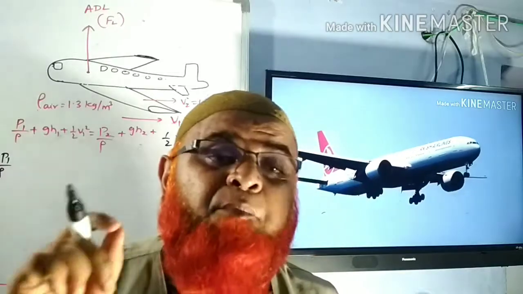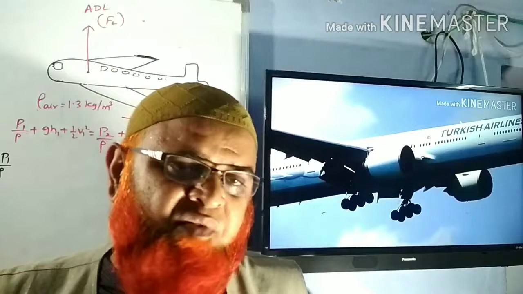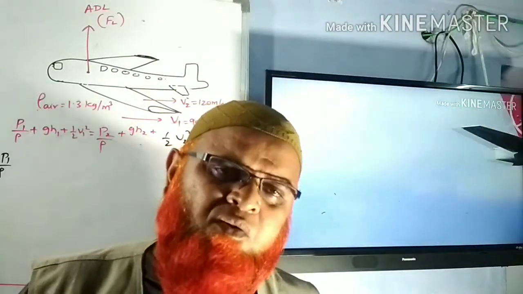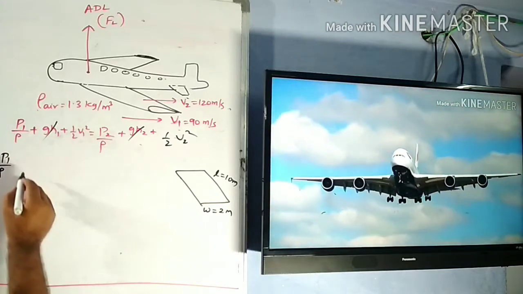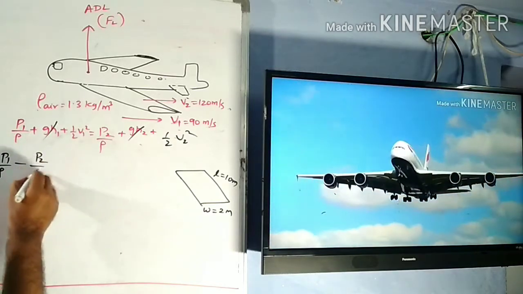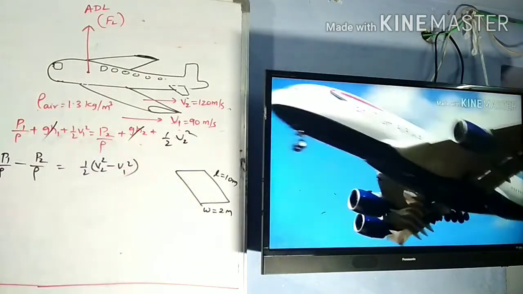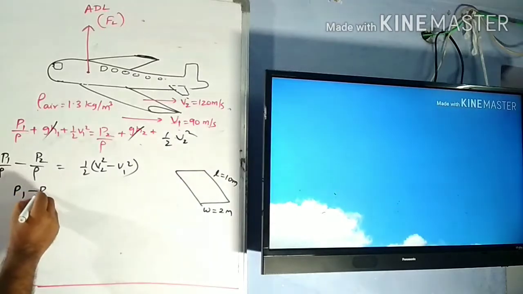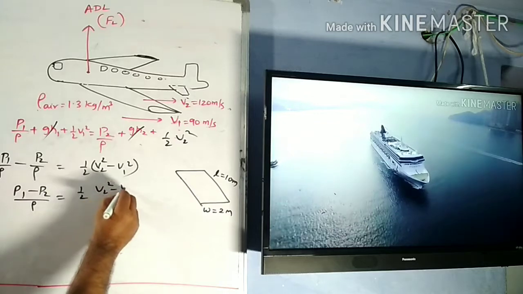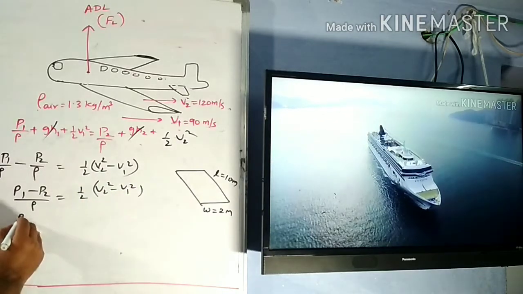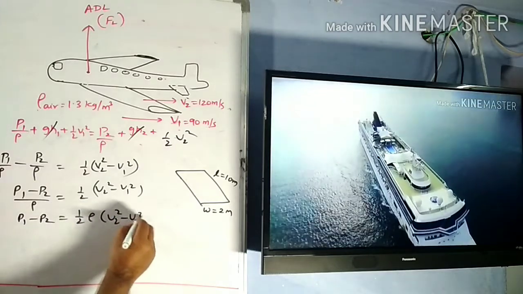So we can cancel potential energies, because height h1 of one wing and height h2 of the other wing are going to be the same. So this is going to be removed here. What are you going to see now? P1 by rho minus P2 by rho is equal to half V2 square minus V1 square. Therefore P1 minus P2 by rho is equal to half V2 square minus V1 square. Therefore P1 minus P2 is equal to half rho V2 square minus V1 square.